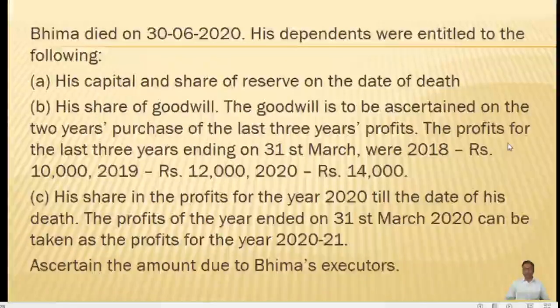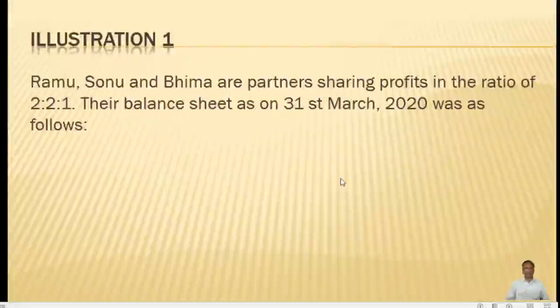and in this problem we will try to understand what are the factors which are given to us and relevant in solving the problem. In this problem there are 3 partners, namely Ramu, Somu and Bhima, and their profit sharing ratio is given as 2:1.